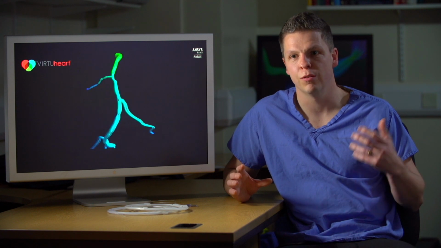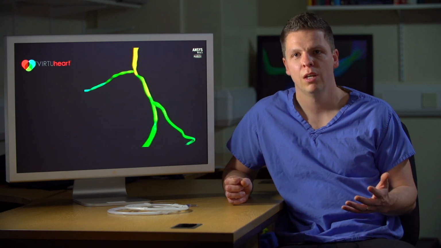The majority of patients with coronary artery disease that we treat will receive a stent. That's a small tubular metal scaffold which splints open the artery and allows blood to flow into the heart muscle. Now, there are a few problems with stenting that we need to overcome. First of all, we have to decide when it's appropriate to put a stent inside a patient's coronary artery or do surgery. These are big decisions for a patient.